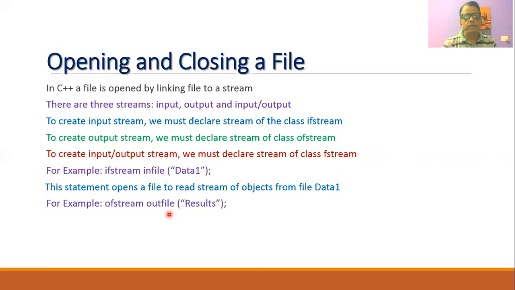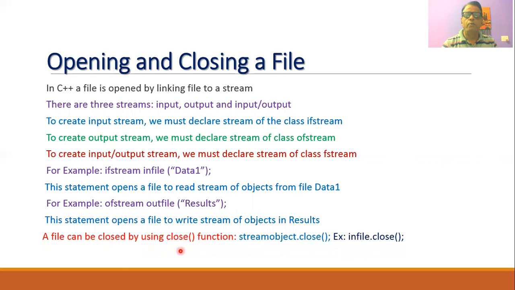If I write a statement ofstream, output file stream, outFile, and then the name of the file, say results, this statement will open a file to write the stream of objects in the file results. If this file is not already there and you want to create it, then for the creation of the file, you need to write such a statement within your C++ program.